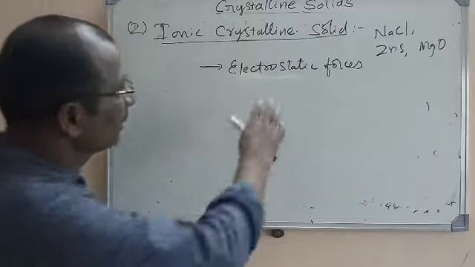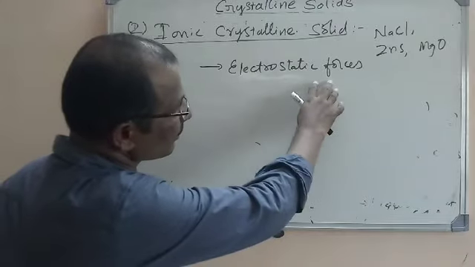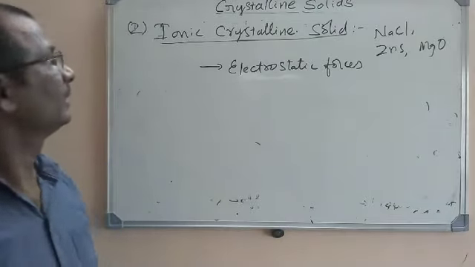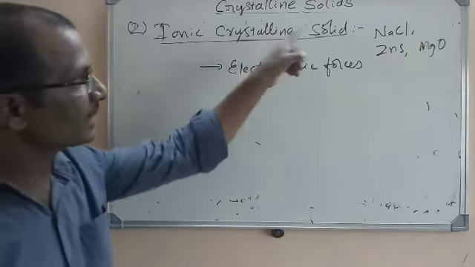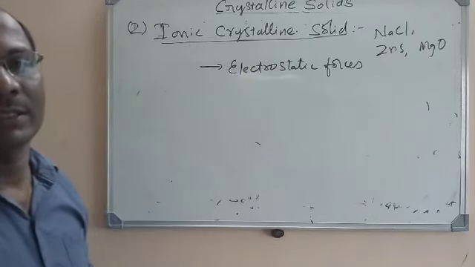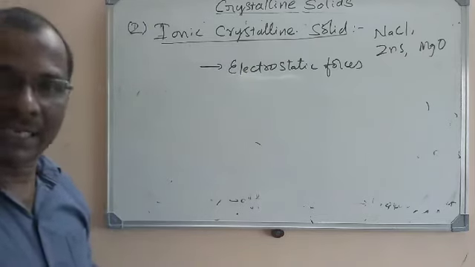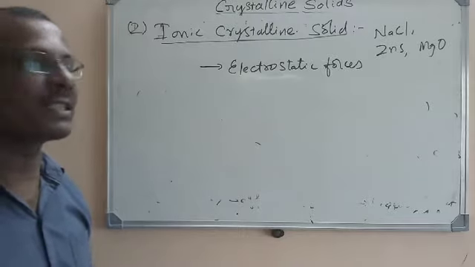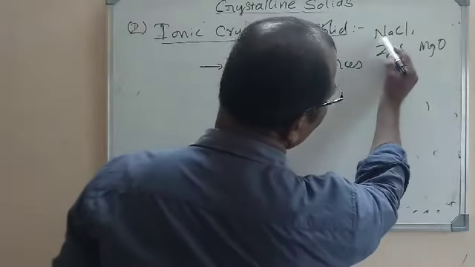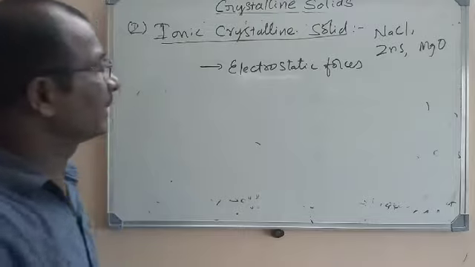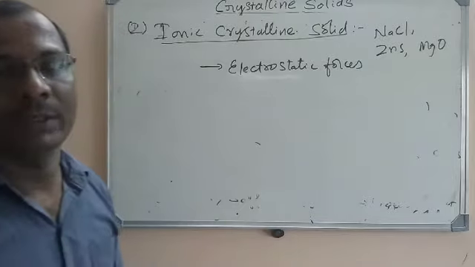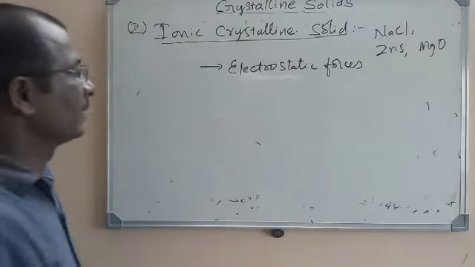This is nothing but Coulombic force of attraction, or electrostatic forces of attraction. So ionic crystalline solids consist of ions like cations and anions, for example Na plus and Cl minus, with electrostatic forces acting among them.